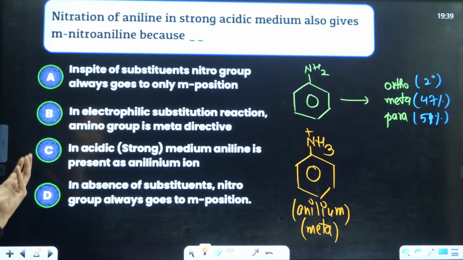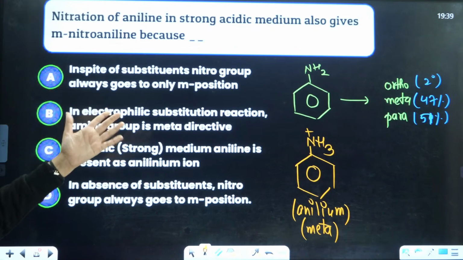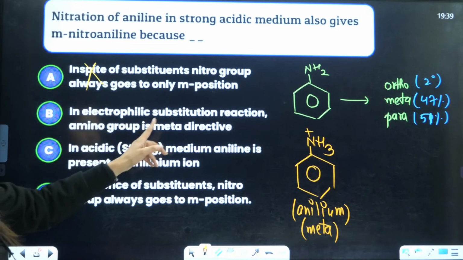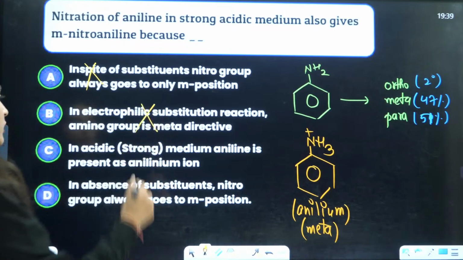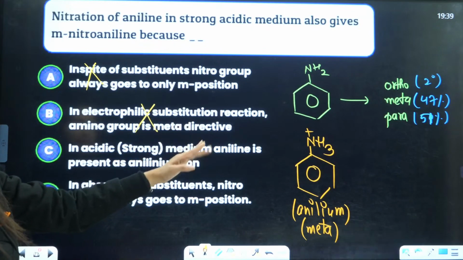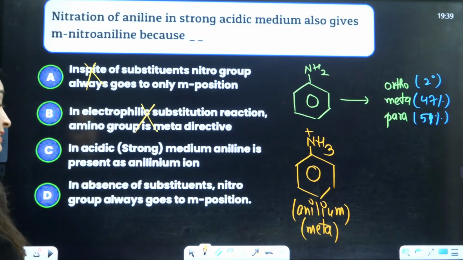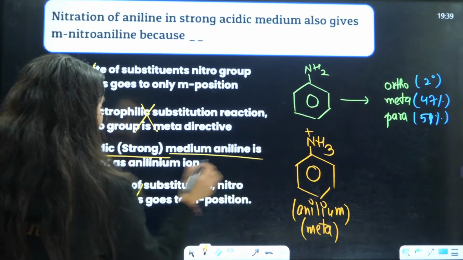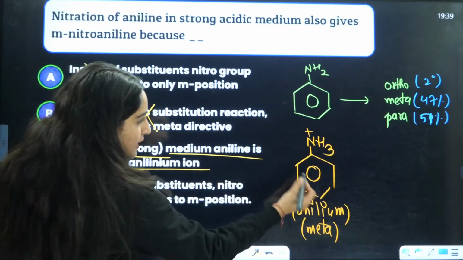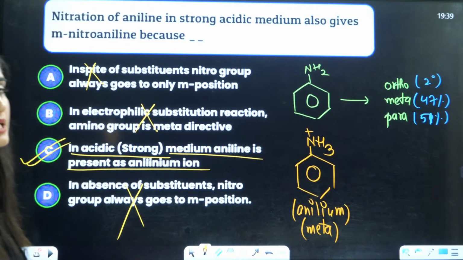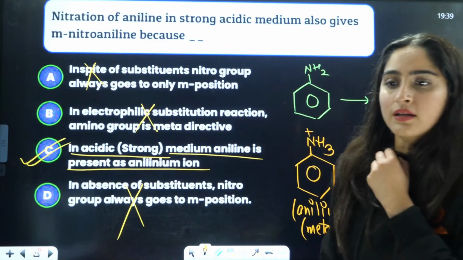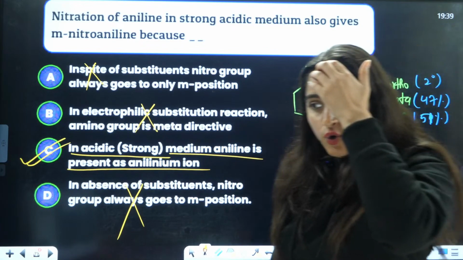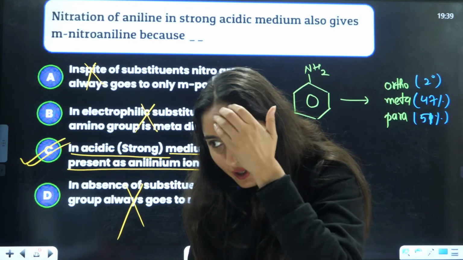In spite of substituent, nitro group always goes to only this. That is not true at all. In electrophilic substitution reaction, amino group is meta. Definitely not. In acidic medium, aniline is present as anilinium. No. In strongly acidic medium, aniline is present as anilinium ion. So C is going to be the correct reasoning for that. They can ask you this in the form of assertion reasoning to make this question even more interesting. Okay? Chalo.